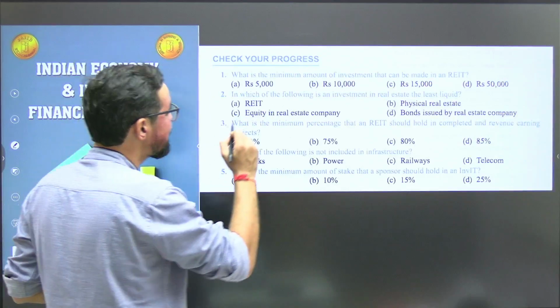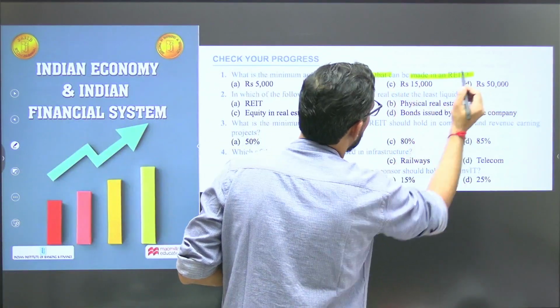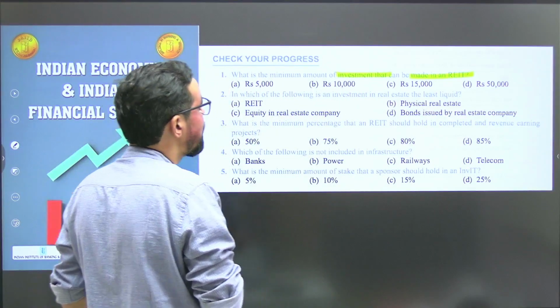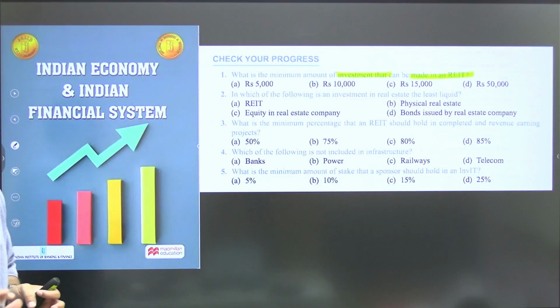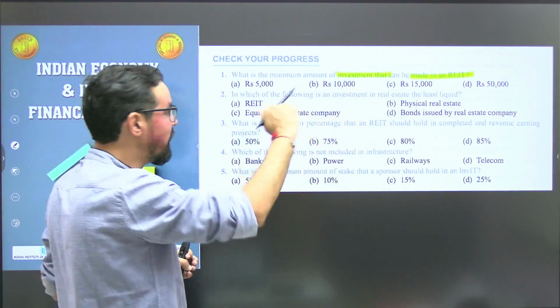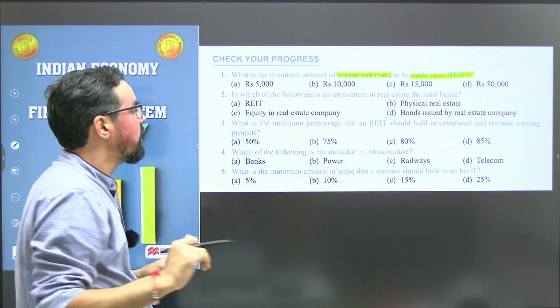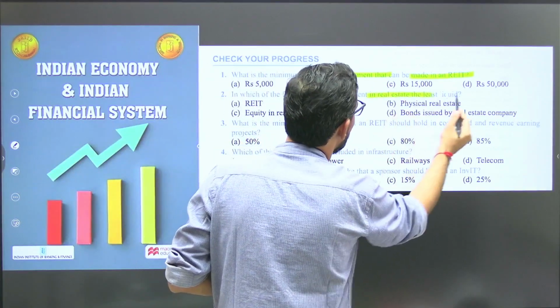What is the minimum amount of investment that can be made in REIT funds? So it is 10,000 or 15,000. I'm a little bit confused about this. Still, I'll not mark this one. Chalo. Please do mention it in the comment section. This is your homework.